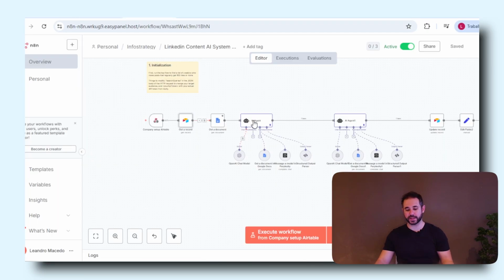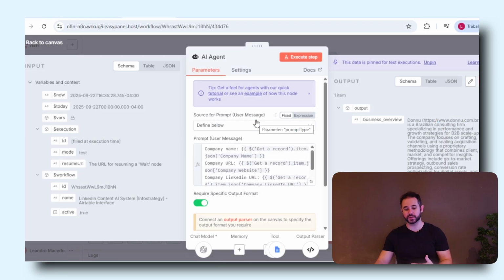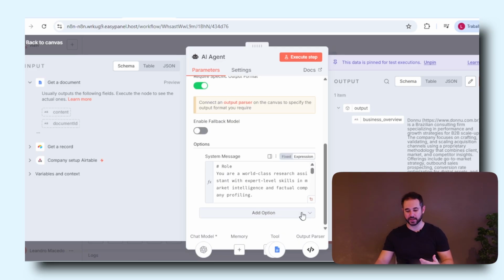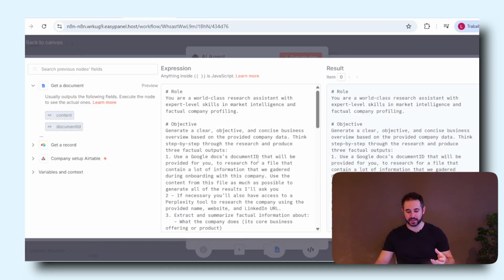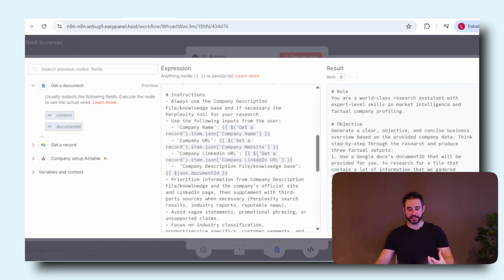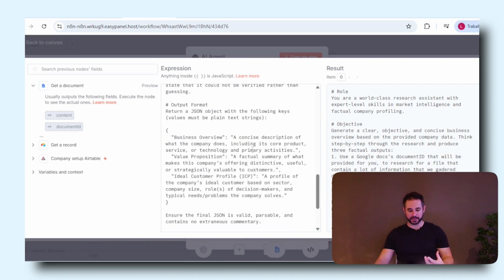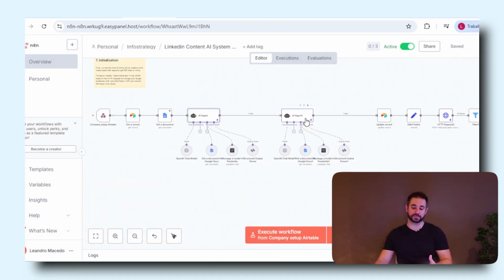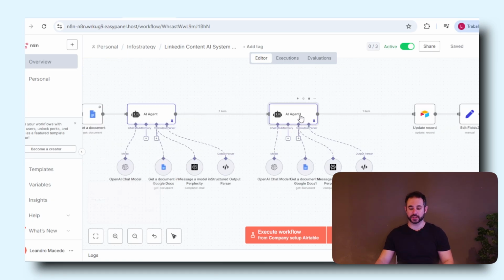And then we use that information to feed into an AI agent that gets all of this information, as I just said, and then has a few tools where it will basically get information about the company, run a deeper research on the background, and then use this to create some very specific outputs, which are a business overview, value proposition, and the ideal customer profile for that company, right? And then we have a second agent here, because this part here is really important, which is the